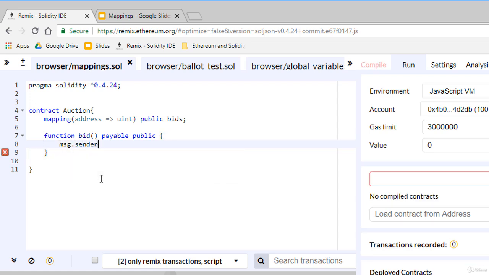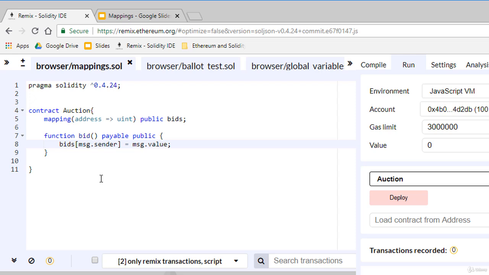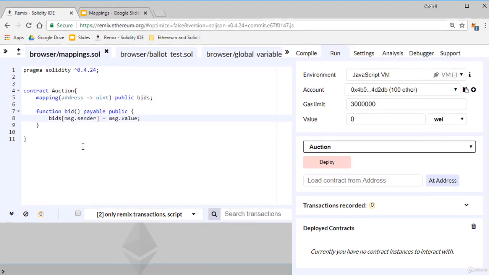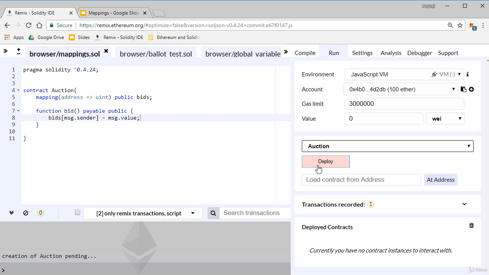The address of the account that calls this function is found in a variable named msg.sender. This will be the key of my mapping. So bids, my mapping variable, then between square brackets msg.sender equals msg.value. msg.value represents the wei value that that account has sent. Now let's deploy the contract.